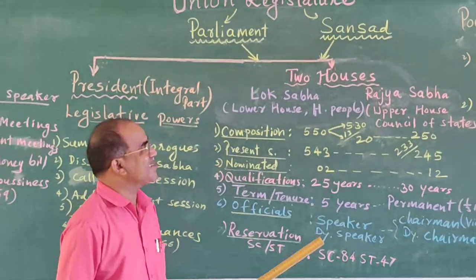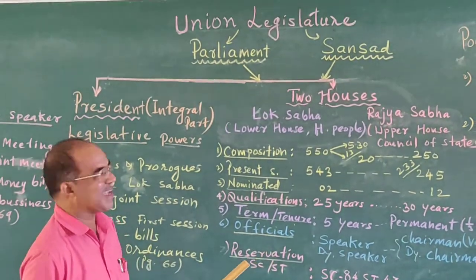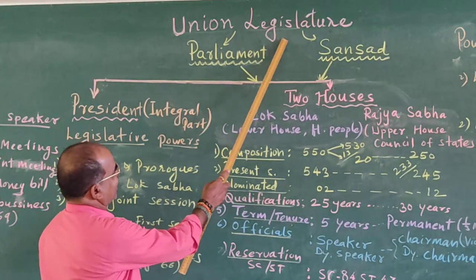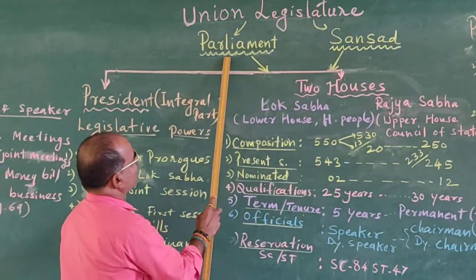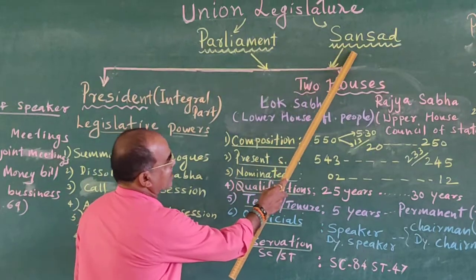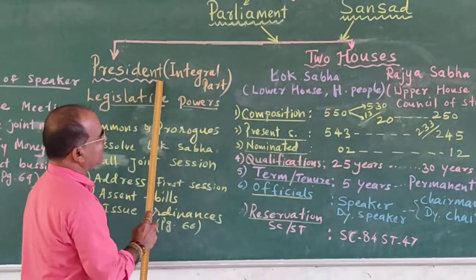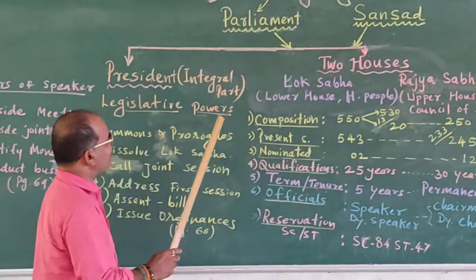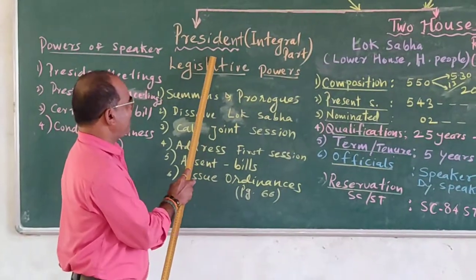Today we will discuss the first topic of political science, Union Legislature. Union Legislature is also called the Parliament or Sansad. It consists of the President and two houses. So first we will discuss the President.